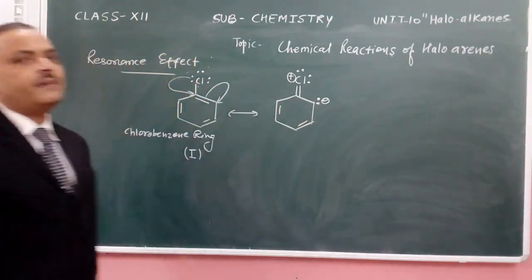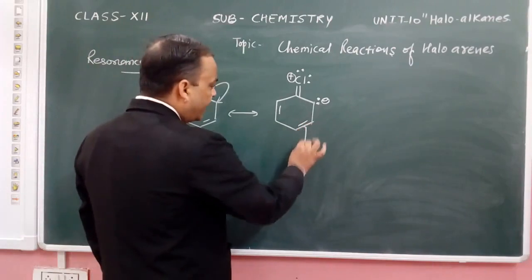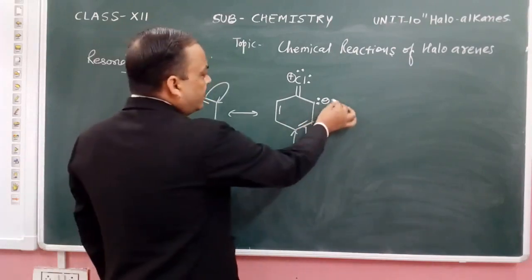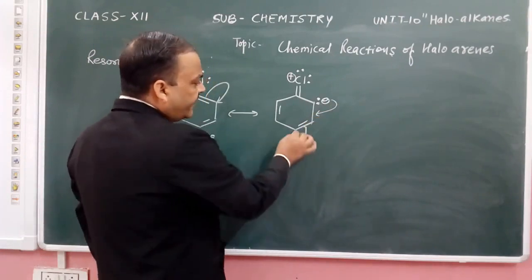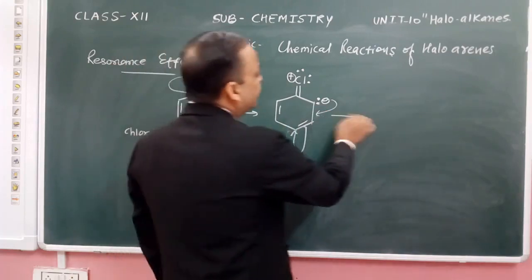Continuous shifting of the pi electrons takes place. Now the electrons transfer to this carbon, so a negative charge comes there and a double bond forms in this structure.